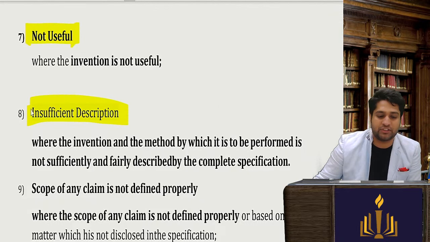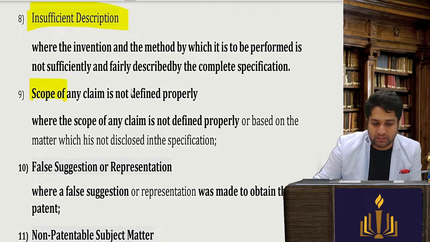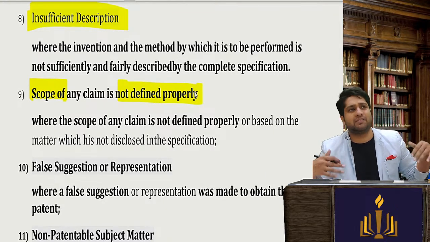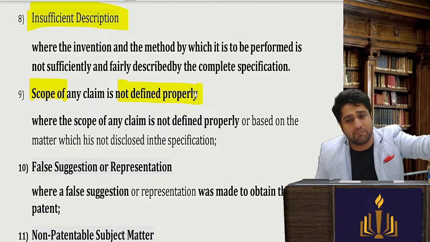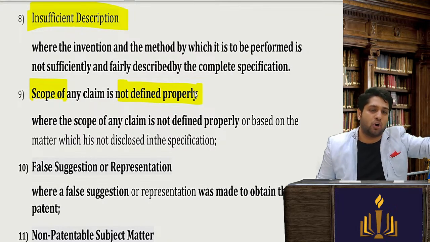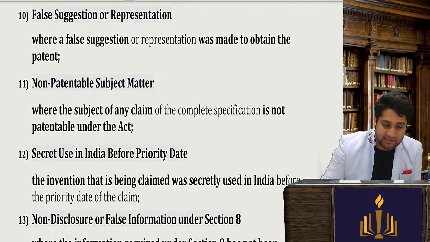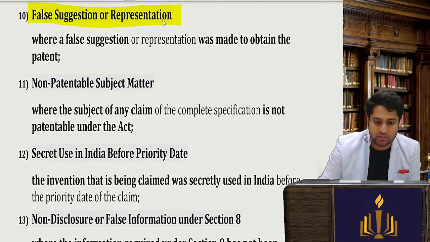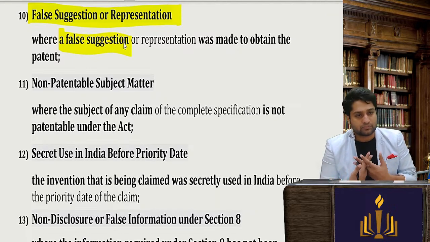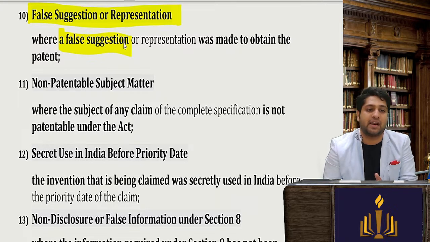You have not sufficiently described the invention. The scope is not defined properly: where all it will be used, what all it will be. Maybe someone is challenging that the patent application on which you granted was wrong, the patent was granted wrongly. So on these grounds it can be revoked. False suggestion or representation: if someone makes a false representation, false suggestion, false statement, false affidavit, it can be rejected.